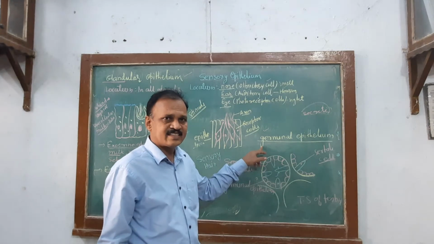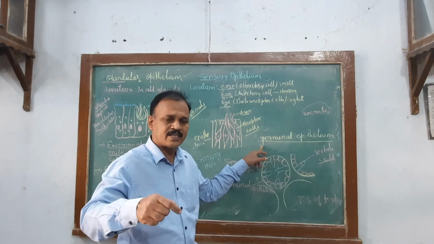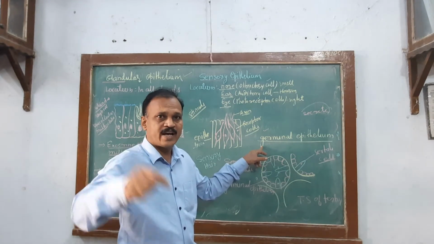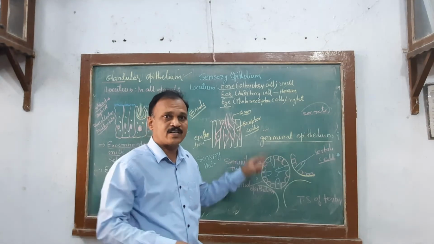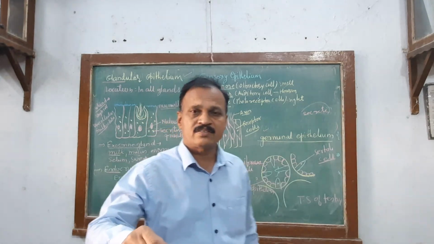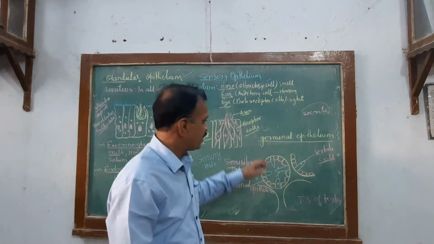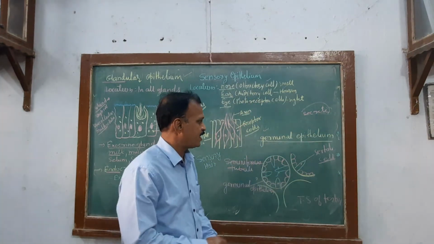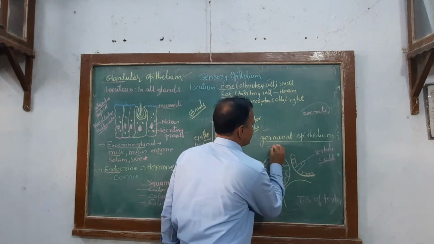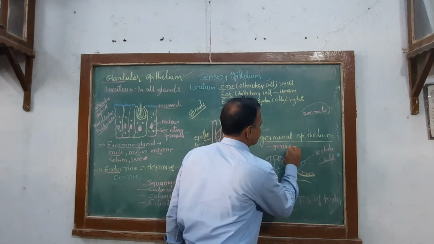Where is this germinal epithelium found? It is found in gonads. Where is it found, dear? In gonads. What is a gonad? That is nothing but a reproductive organ. Listen carefully. Germinal epithelium is located in the gonads, in the testis and ovary.